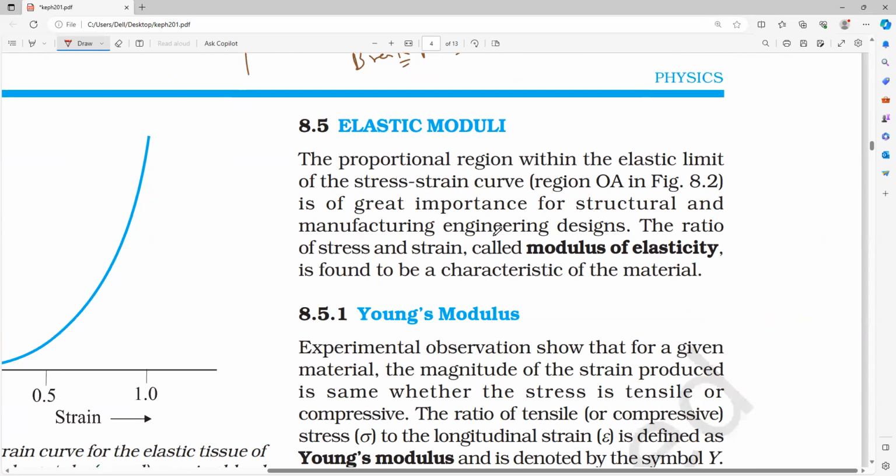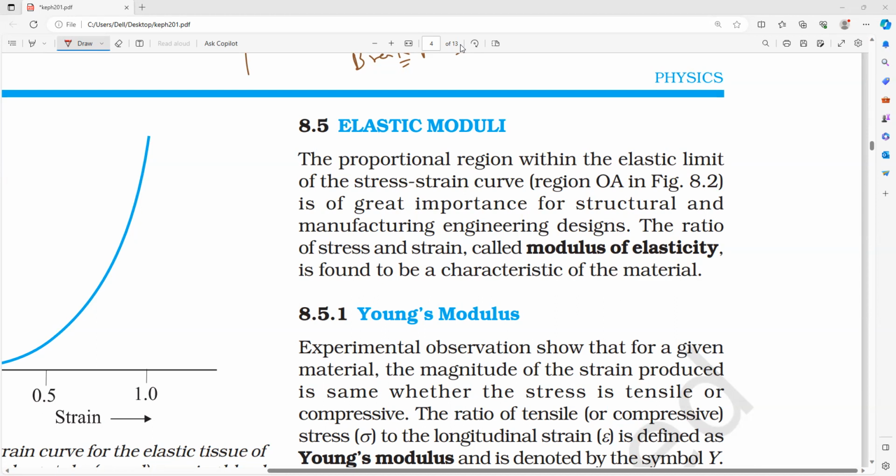Then in tomorrow's class, we will solve one IIT 2015 question. They asked it in JEE Advanced based on this graph. And then we'll discuss the mechanical properties of solids, that is, energy stored in a stretched wire. What is the energy stored in a stretched wire? You might have studied it in 9th class. Energy stored in a stretched wire, or a compressed wire, whatever it is. There are two types of potential energy. Due to shape and size, we call one energy elastic potential energy, and the other gravitational potential energy.